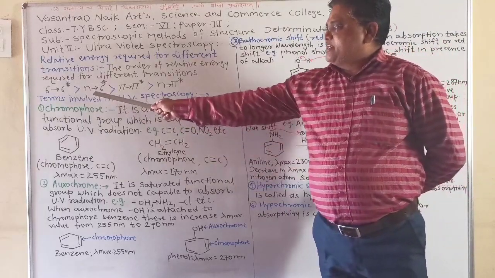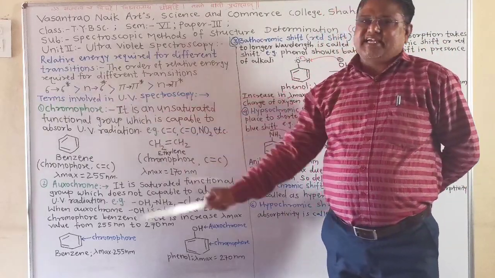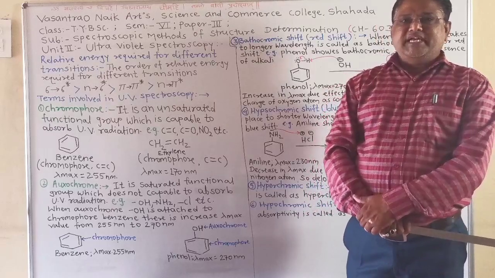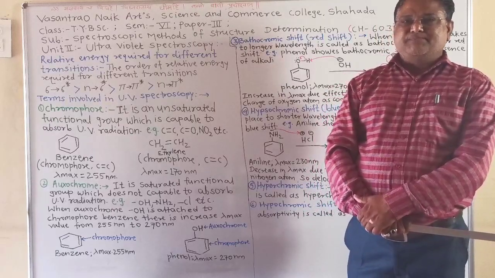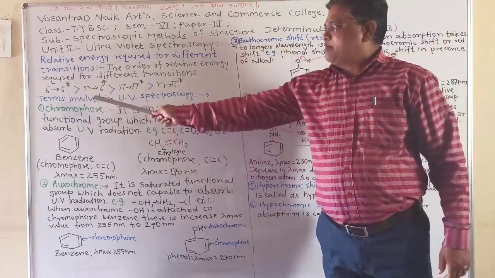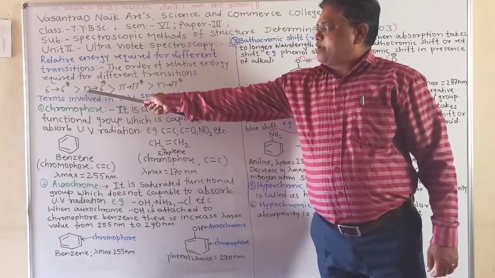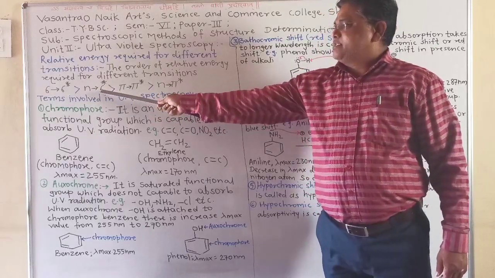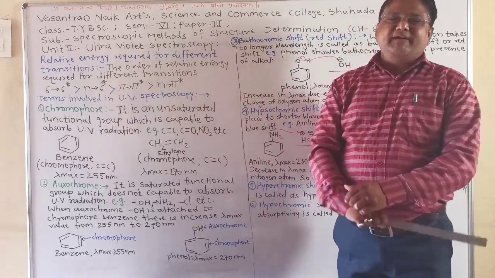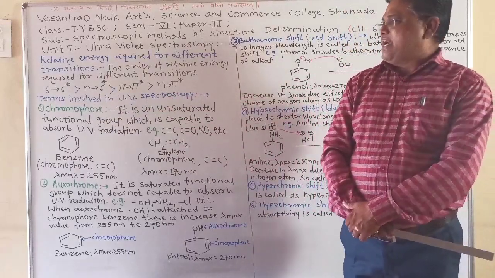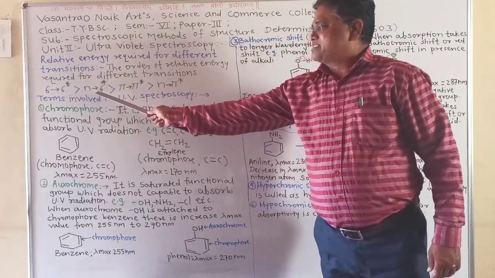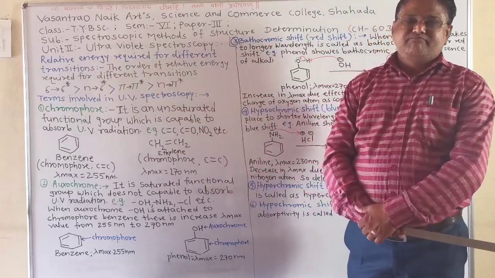Second type of excitation is n to sigma star excitation. When an electron transfers from a lower energy non-bonding molecular orbital to a higher energy sigma star antibonding molecular orbital, it is called n to sigma star excitation.